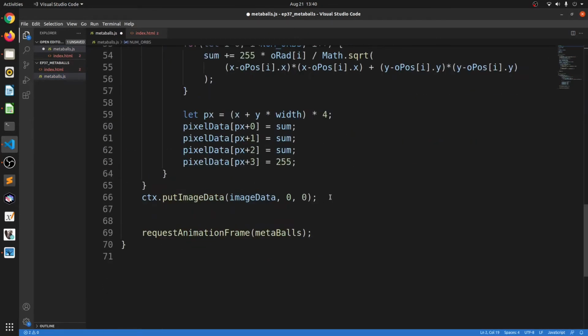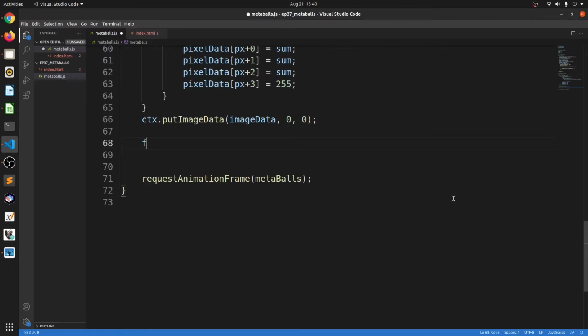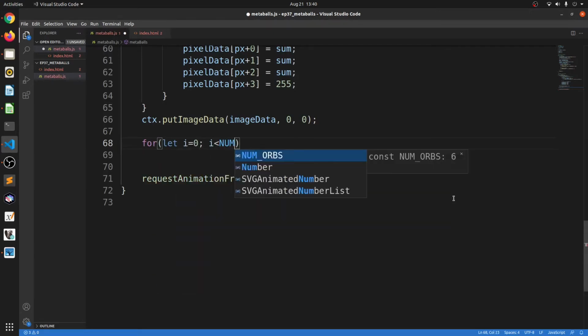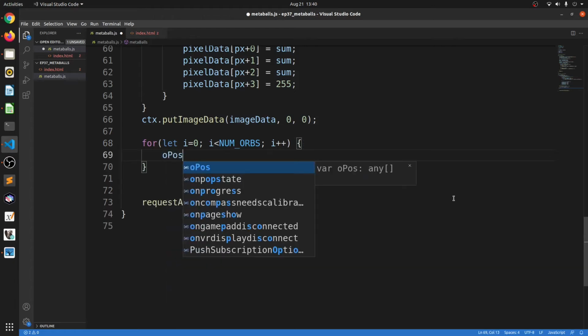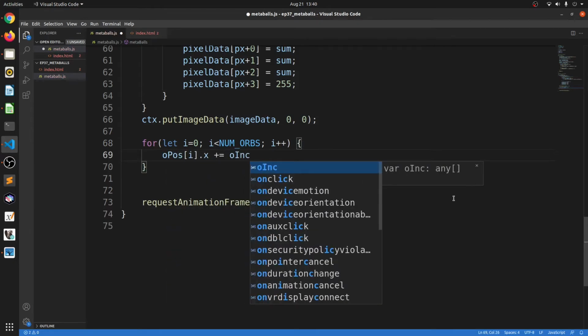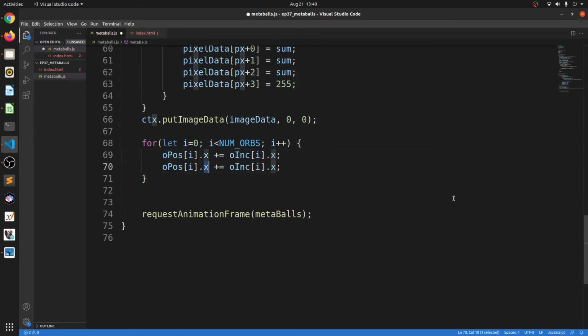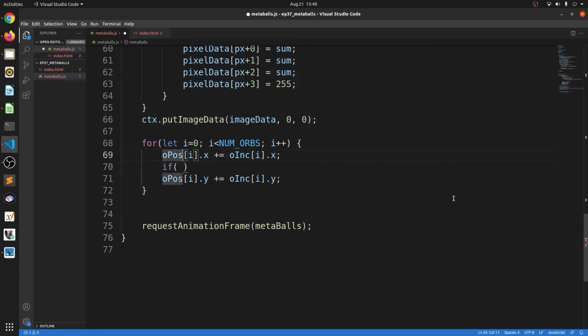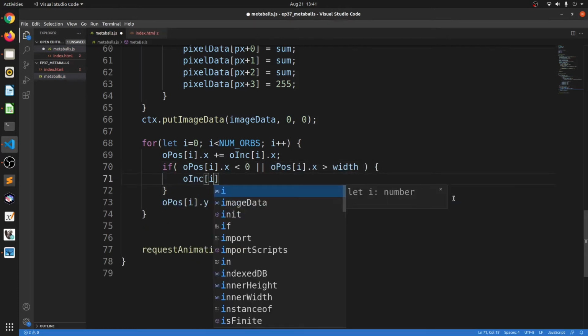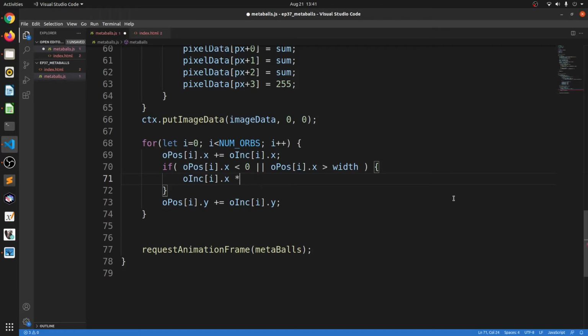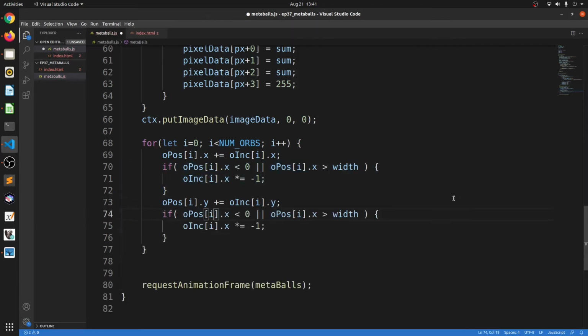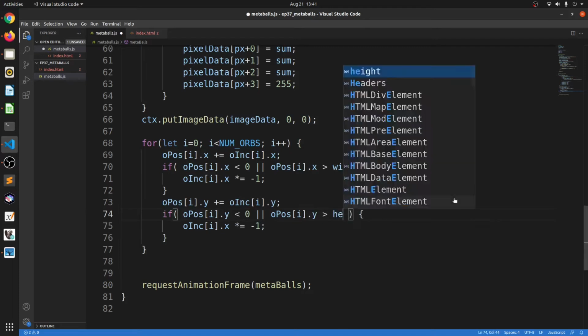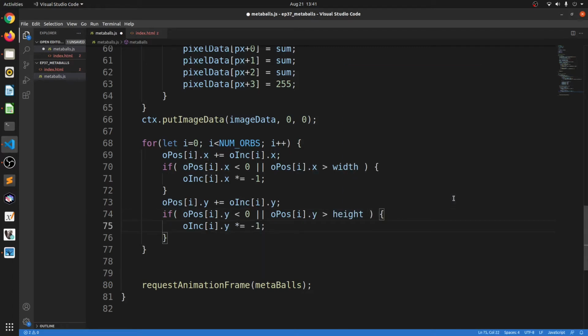Let's add the positional increment values of the orbs to the position of the orbs. We'll do that in this for loop. We'll also have to check for screen bounds like so. Now remember, if the orb reaches the screen bounds, we'll simply negate the increment value so that it appears the orb bounces off the edge. We are doing this for both the X and Y components of the orb. Now let's look at the result of that, shall we?